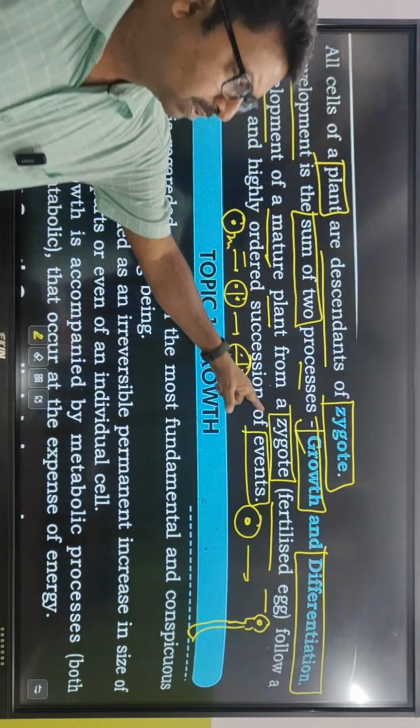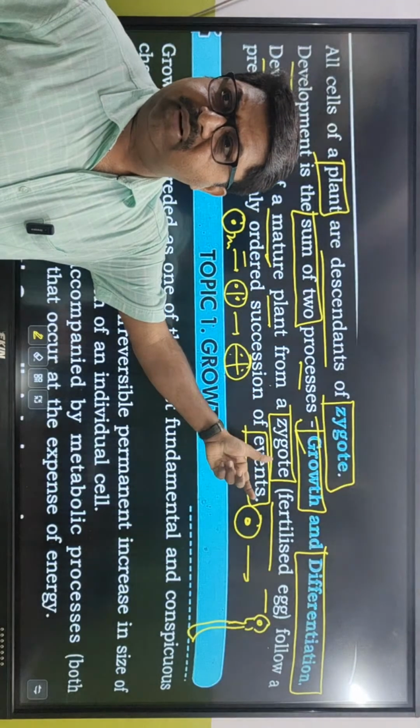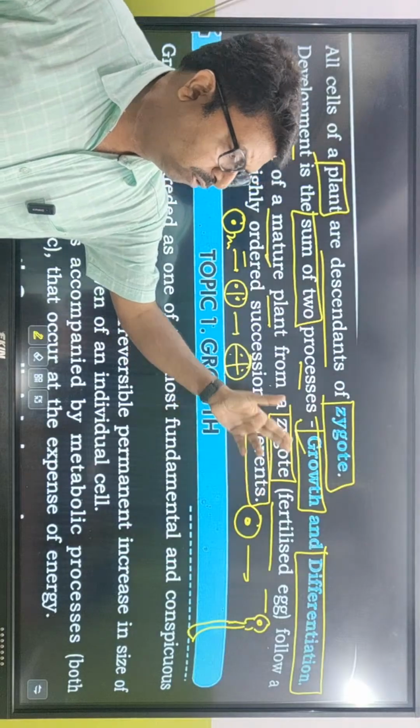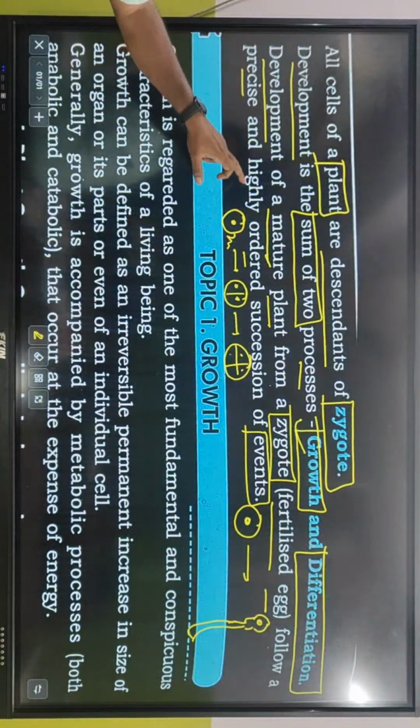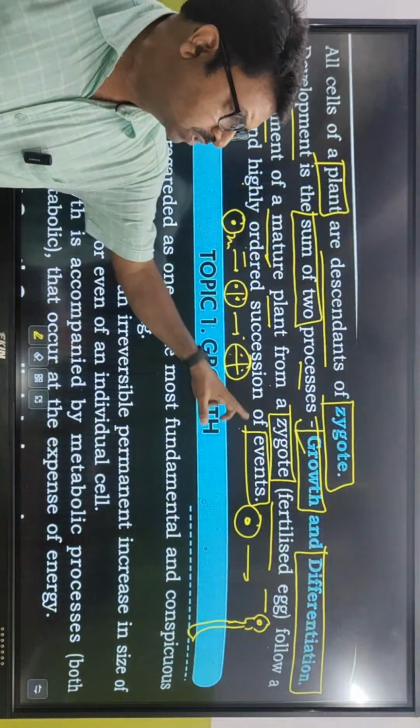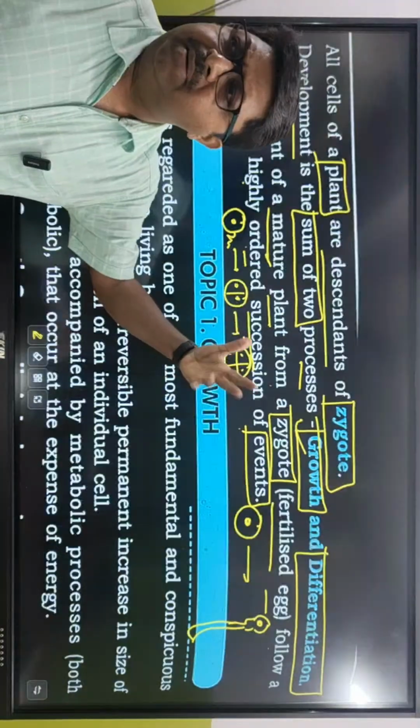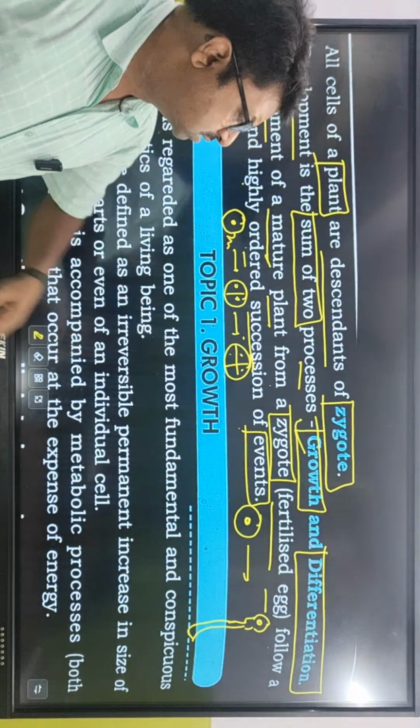Development of a mature plant from a zygote, that is a fertilized egg. What is formed from the fertilized egg? Eggs form the plant. Development follows a precise and highly ordered succession of events. What is succession? They are repetitive events which occur.